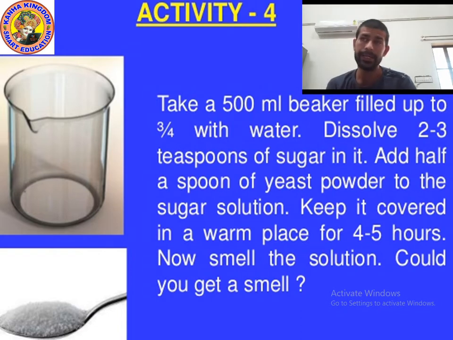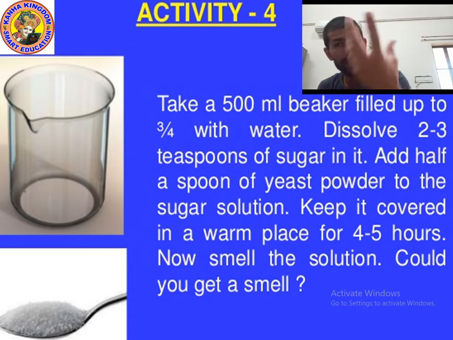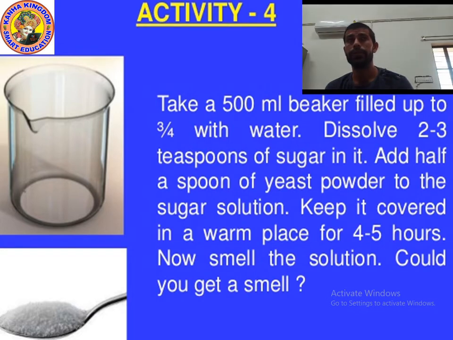Step number 1, take a 500 ml beaker, an empty container. Add 3/4 with water, means add around 100 ml water.